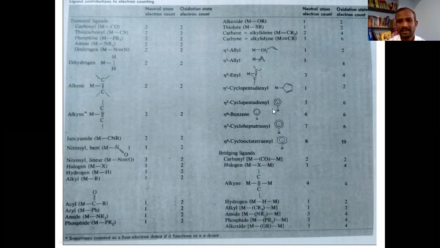See here, let me take another example. Cyclopentadienyl. Take the cyclopentadienyl group. If you are counting the number of electrons using the neutral atom method, the count will be 5 for the cyclopentadienyl group. If you are counting using the oxidation state method, the count will be 6. So you need to remember these things. It's not a big deal, you can remember them.